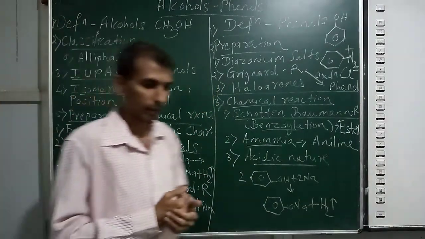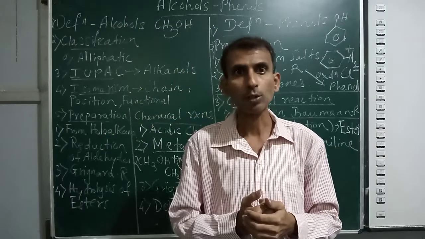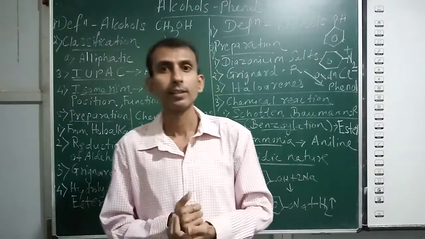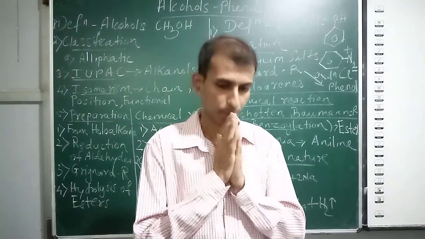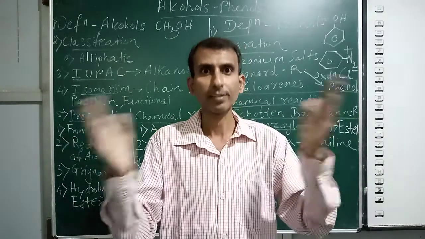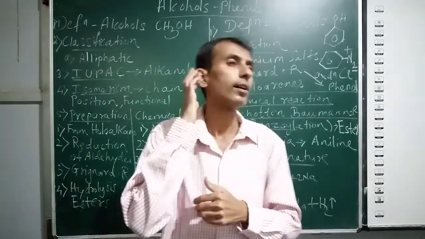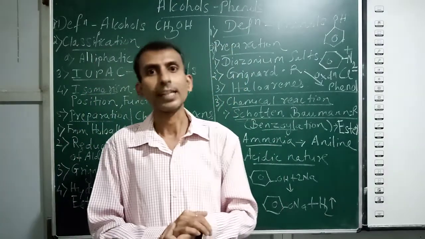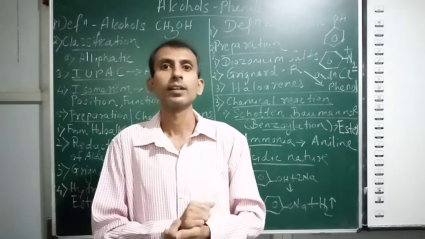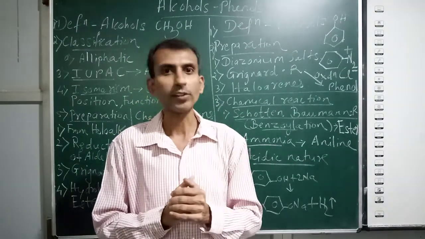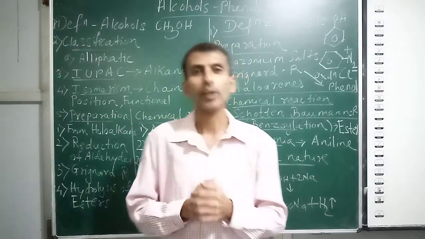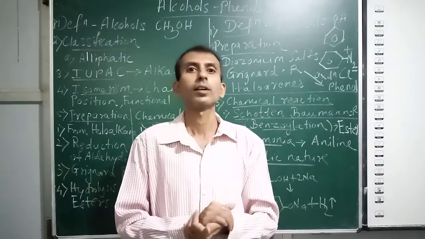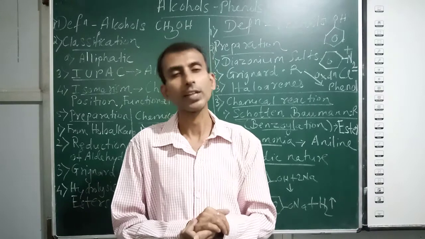Classification we have seen. We have aliphatic alcohols, and in aliphatic alcohols we have primary, secondary and tertiary alcohols. Aliphatic means open carbon chain alcohols, and in that also we have categories: first monohydric alcohols, second dihydric alcohols, and third trihydric alcohols. Monohydric alcohols contain one OH group, dihydric alcohols contain two OH groups, and trihydric alcohols contain three OH groups. With examples we have seen.